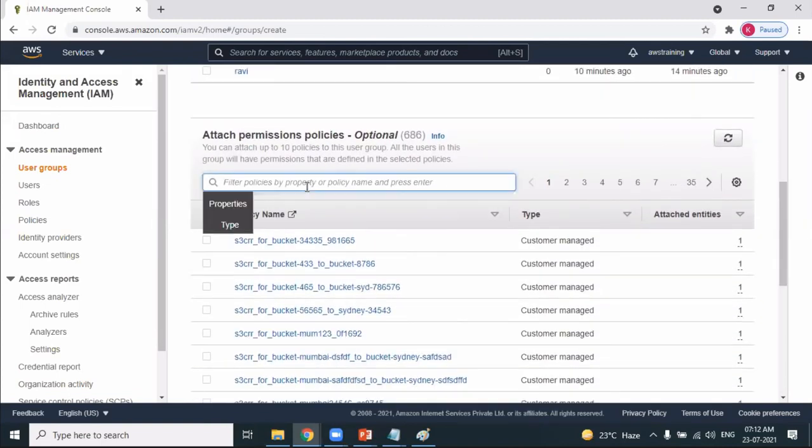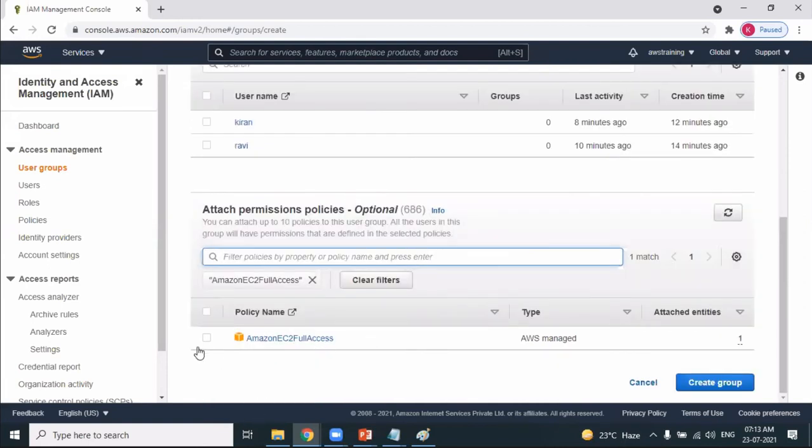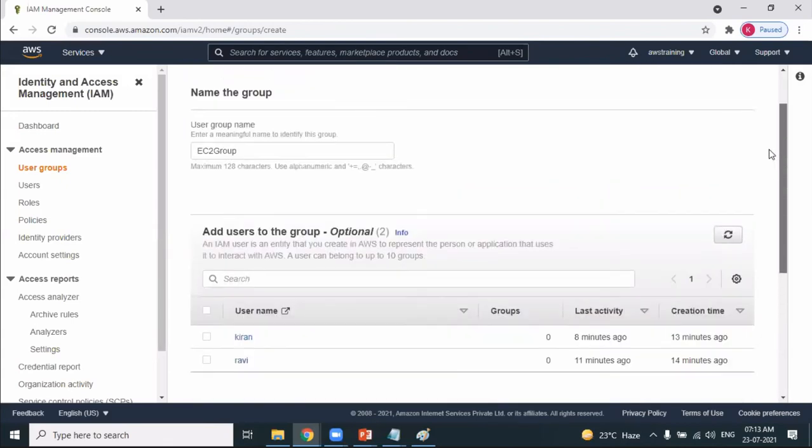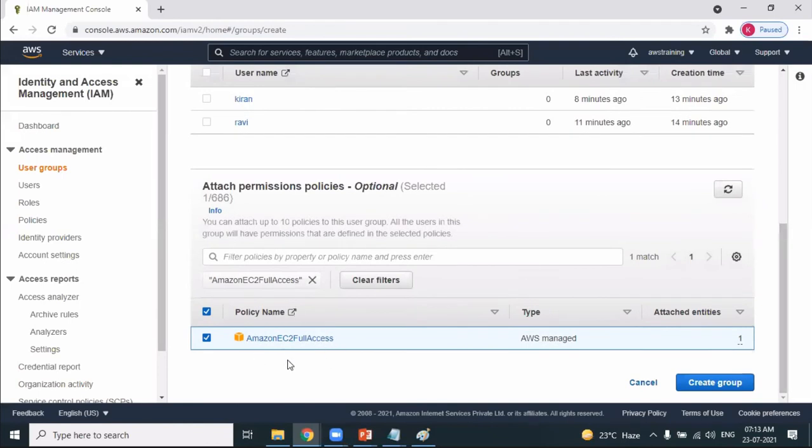What permission am I attaching? Amazon EC2 full access, isn't it? Amazon EC2 full access. Okay, so what I'm doing, I'm creating a group. This is the name of the group. I'm not adding users to the group. This is optional. I'm not doing this. I'm attaching permissions. What permissions am I attaching? Permissions and policies are both the same. I'm attaching EC2 full access, and then I'm creating a group.